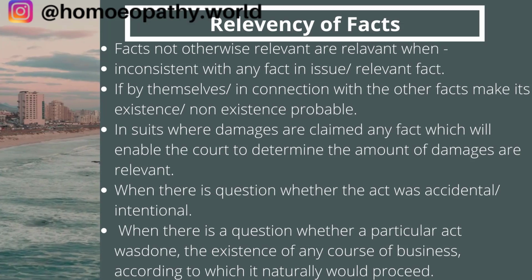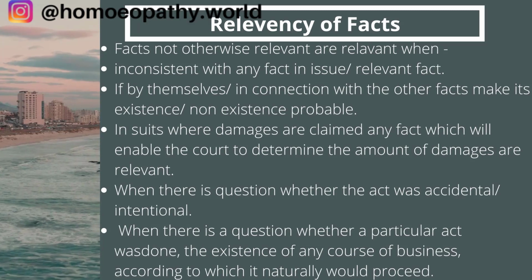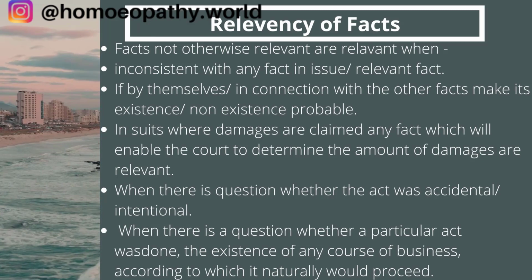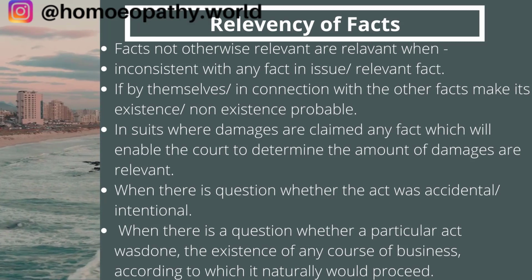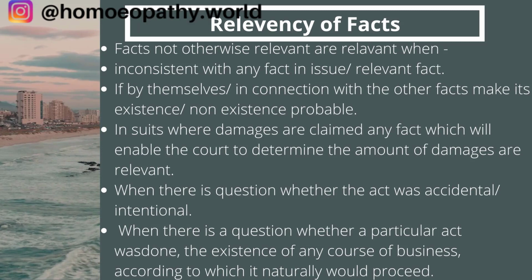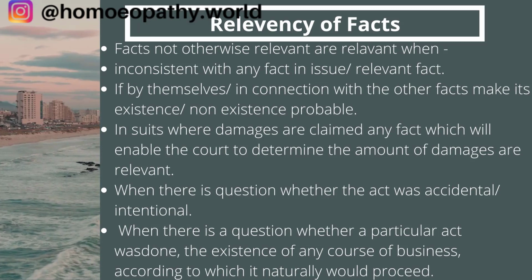Suppose person A is accused of murdering person B, but person A was spotted in some other city by the CCTV cameras. So obviously, if at the same time person B was in some other city and person A was in some other city, A cannot kill B from another city, right?